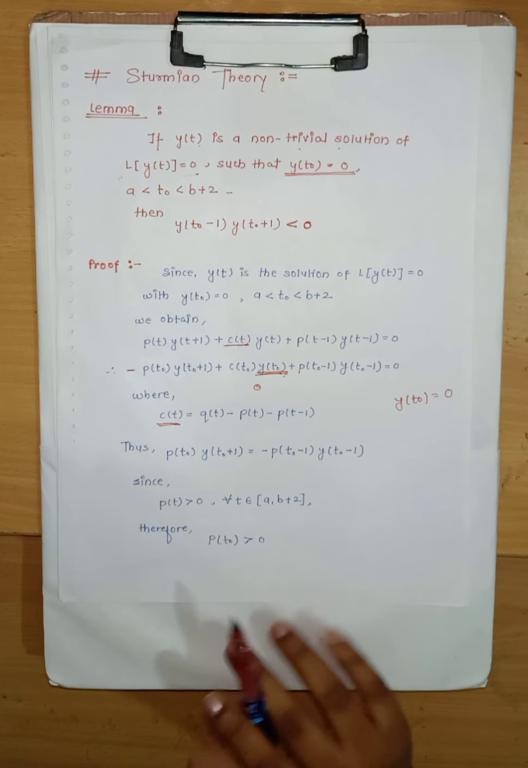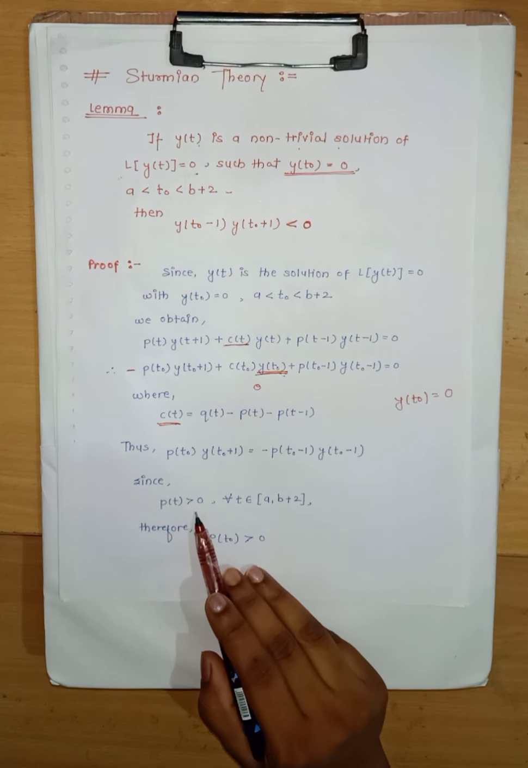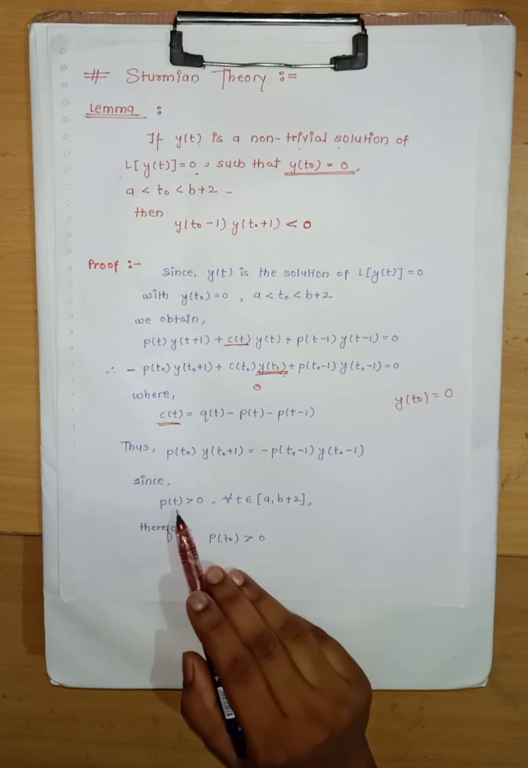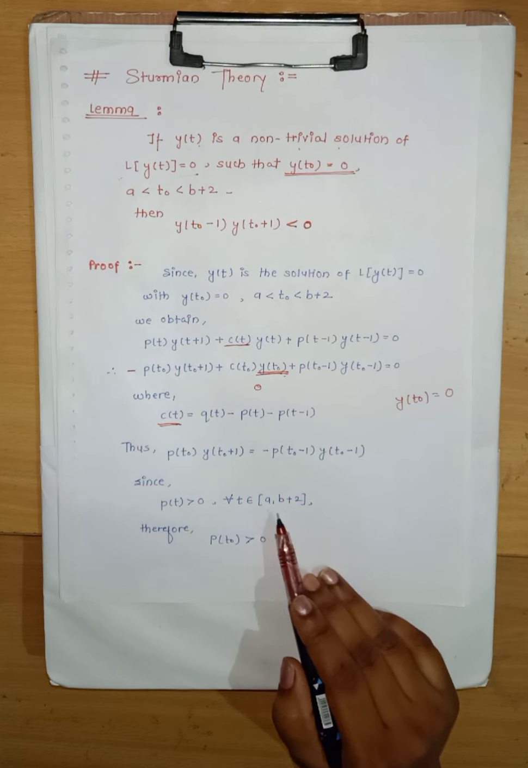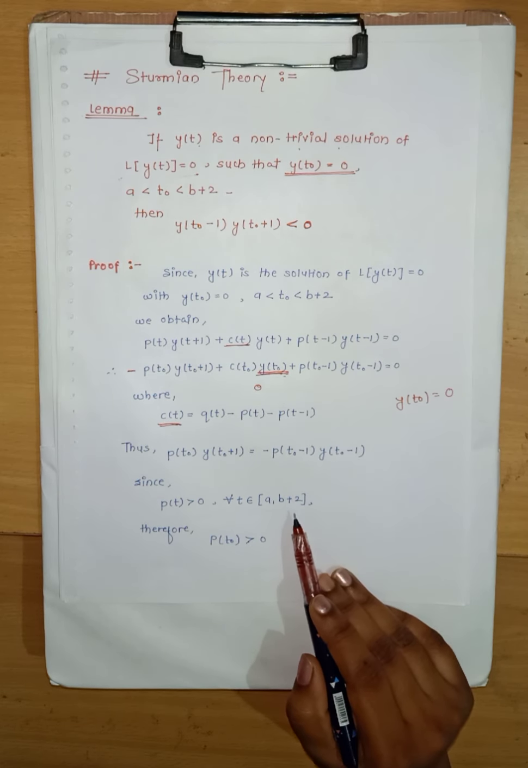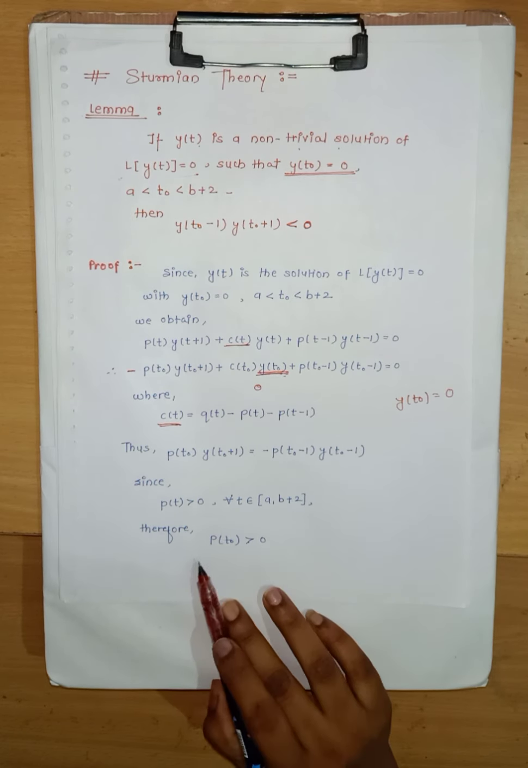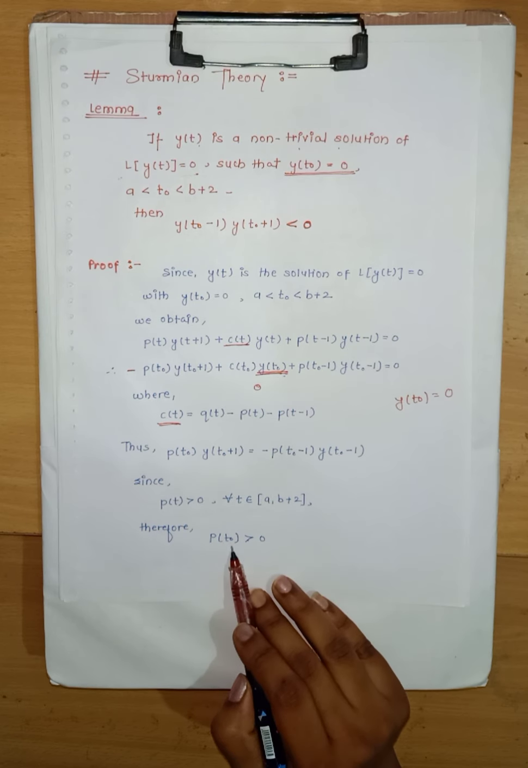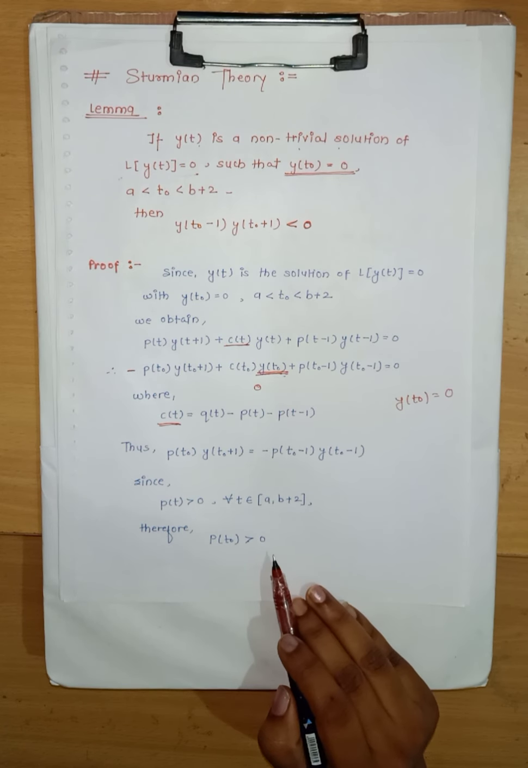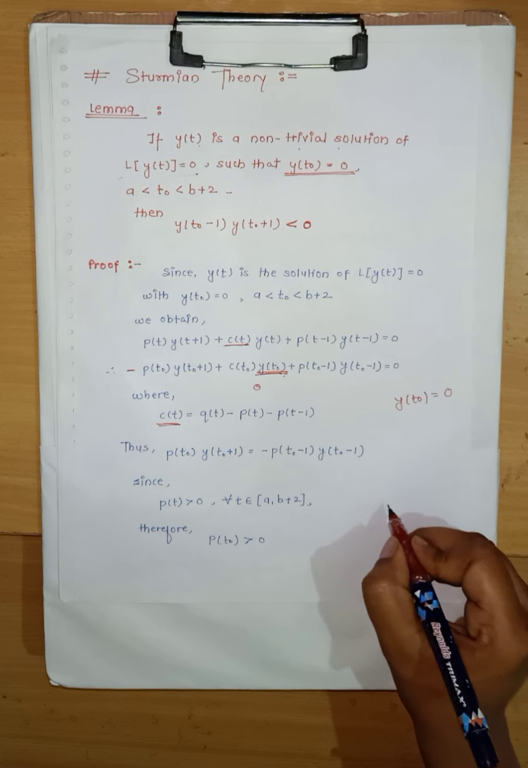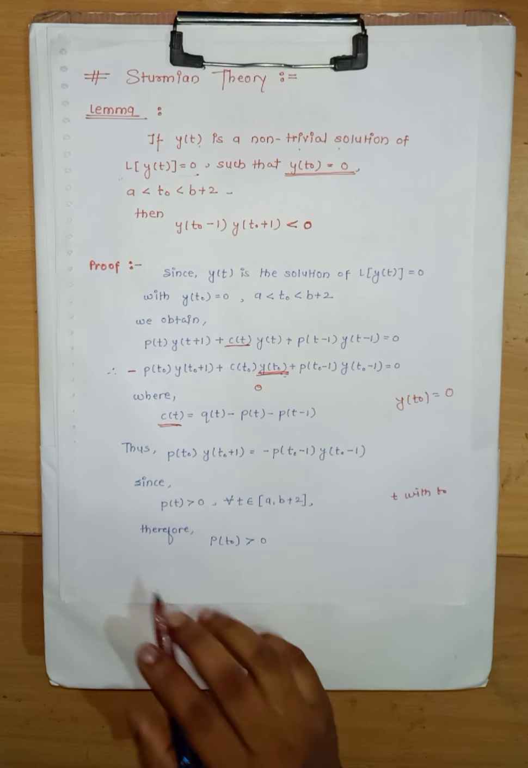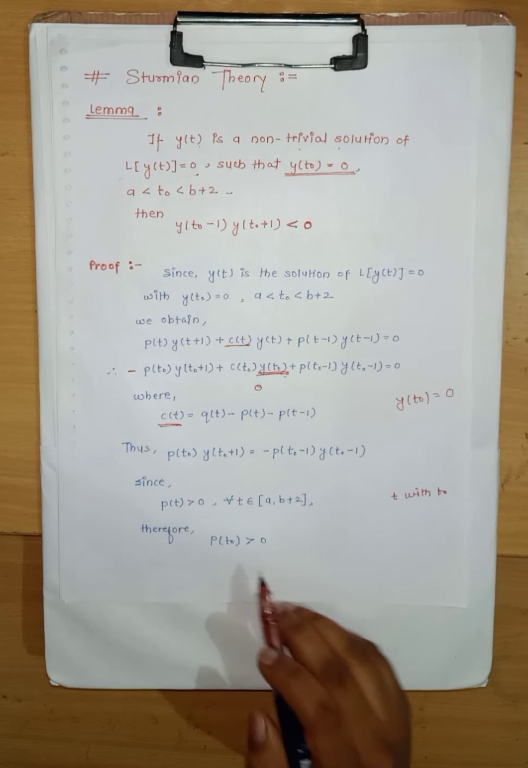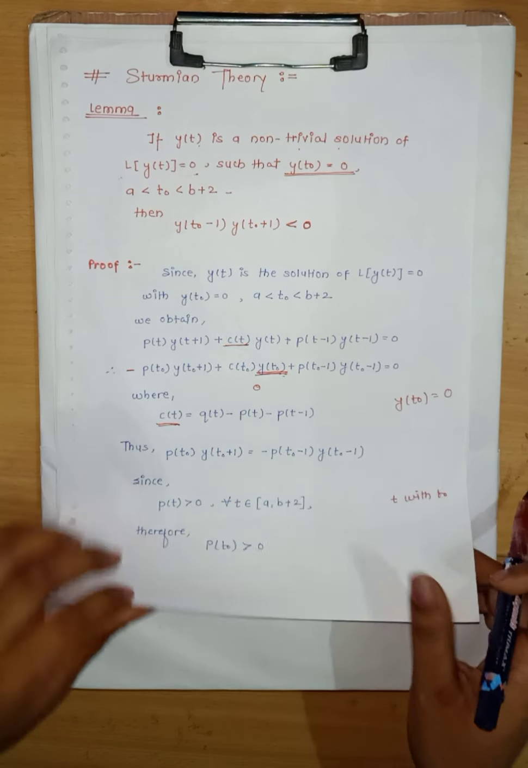Now since p of t is greater than 0 for all t belonging to the closed interval a to b plus 2, therefore we have p of t0 also greater than 0 because we have replaced t with t0. So therefore we get p of t0 is greater than 0.